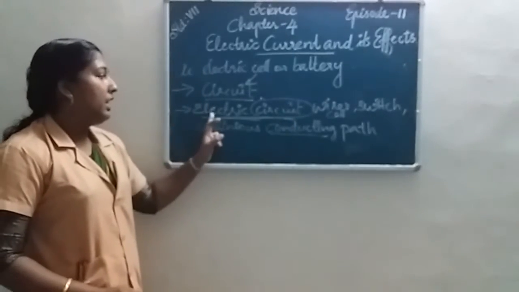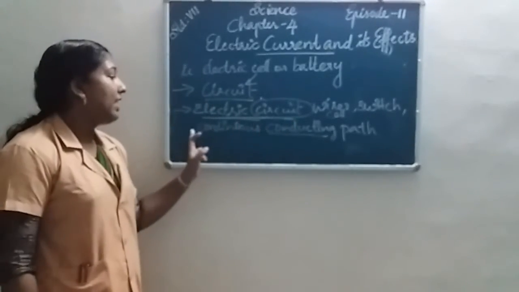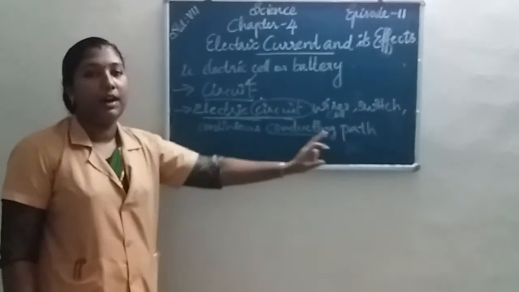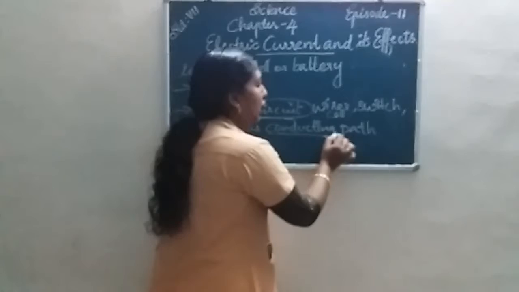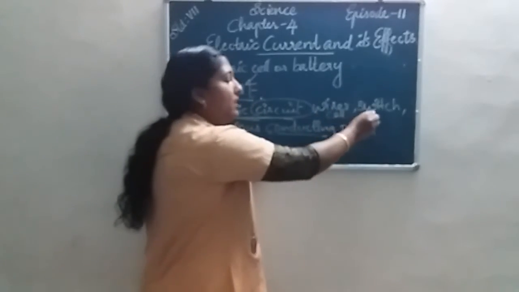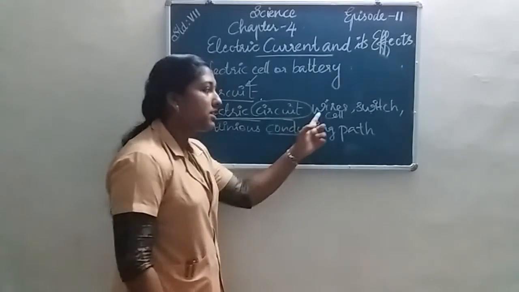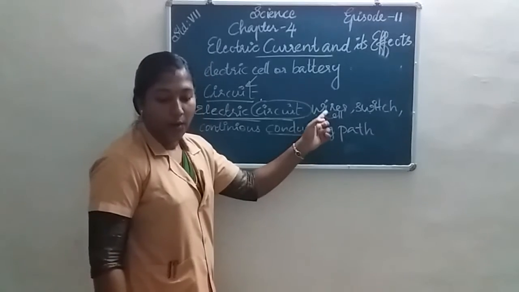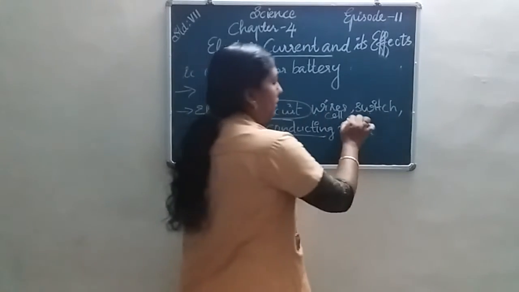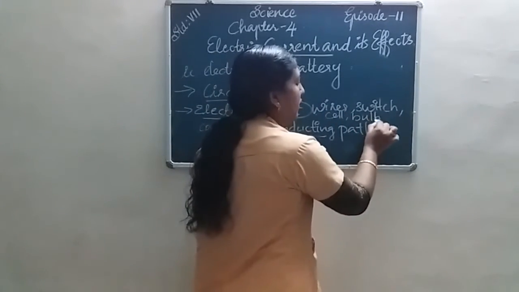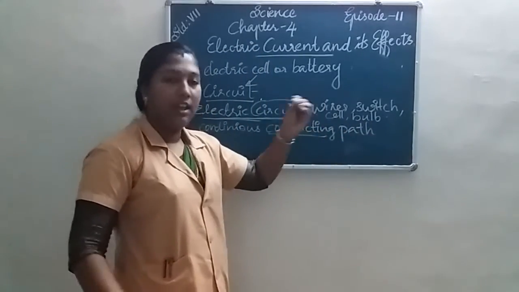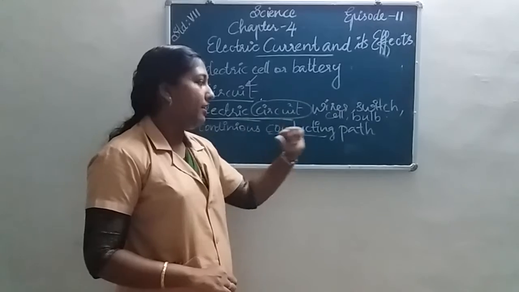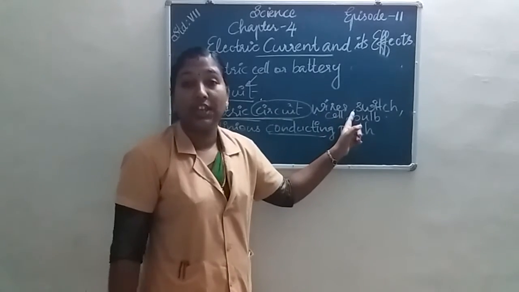Then what do you mean by an electric circuit? A continuous conducting path. The conducting path includes wires, switch and cell. Then bulb. We know that a bulb gives light. From this we can understand that electricity is present.